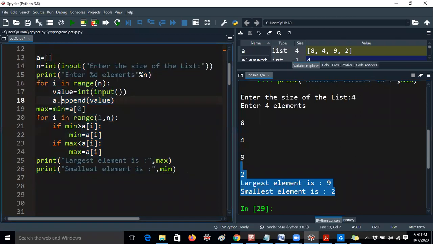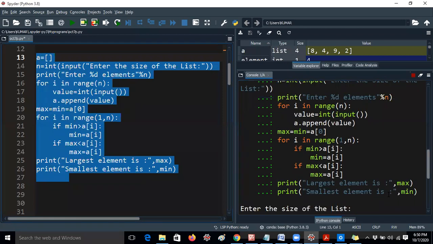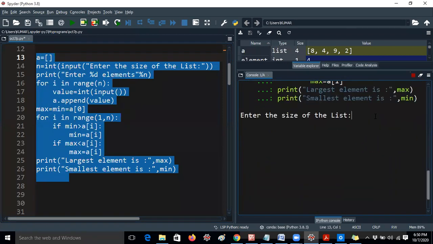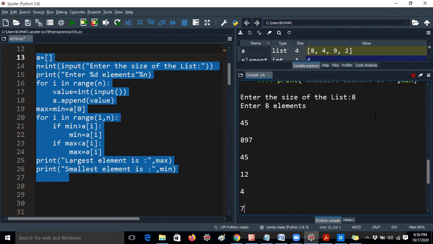Let me write again, and we have to check again and again. Then only we will intimate to the particular person, whether it is a lab external or the interview. I will take another list, 8 elements. I will take 2 numbers and 3 numbers also. I will give the same elements 2 times also. That's not a problem at all. It will check whether it is there or not. So up to 8 it will take like this.